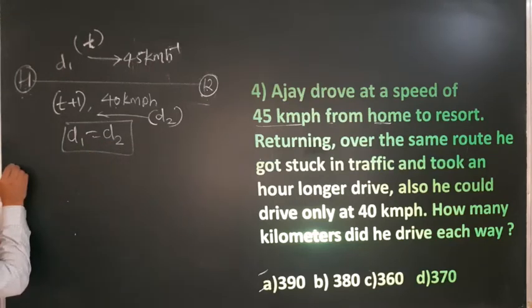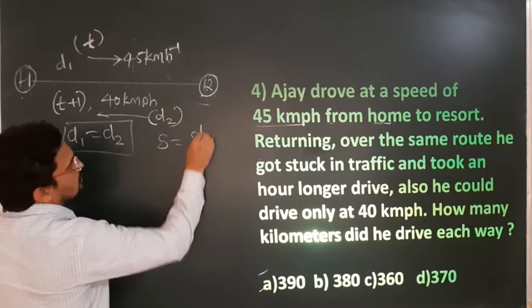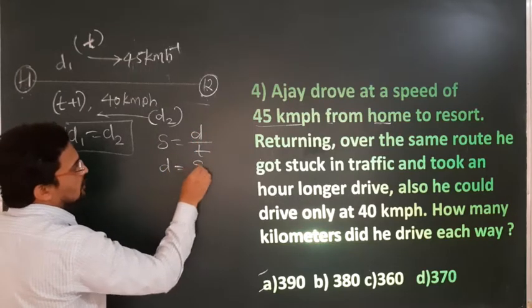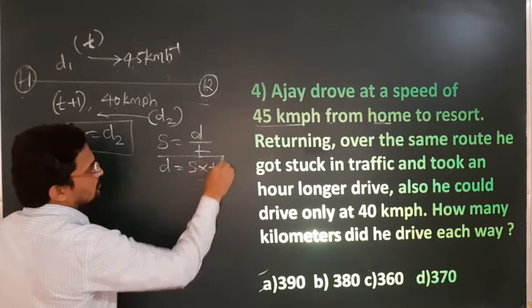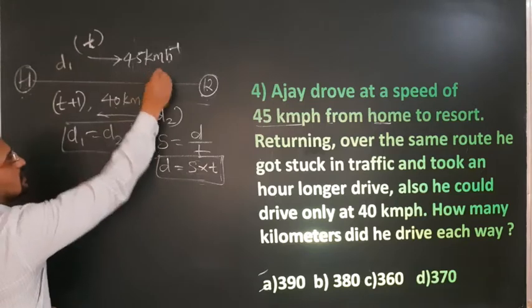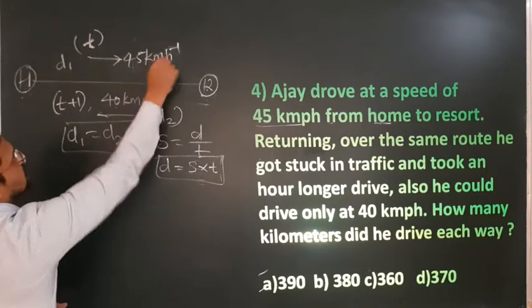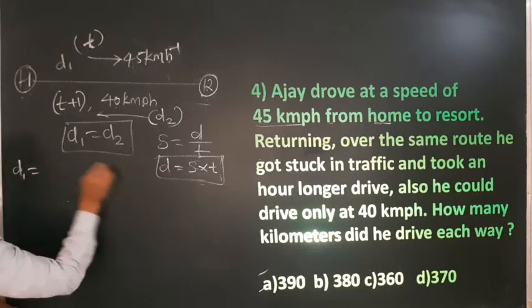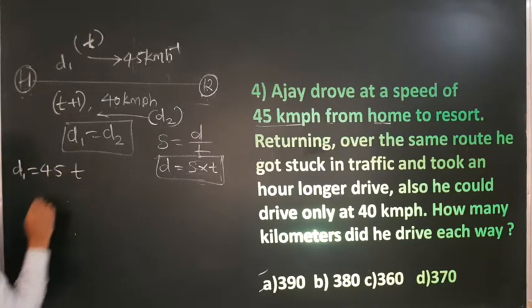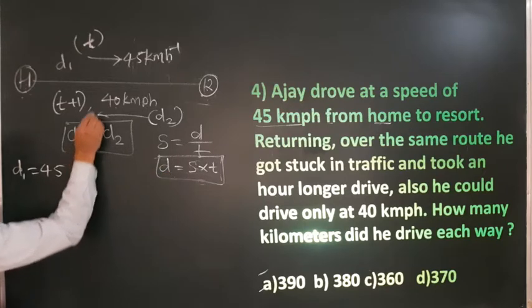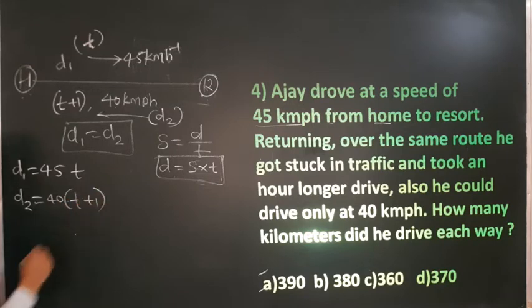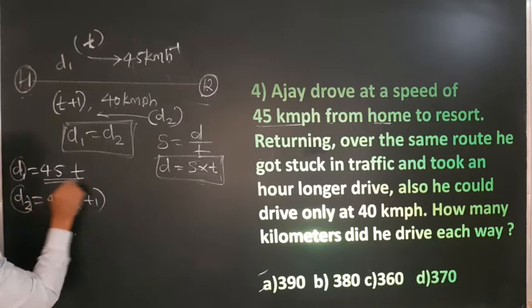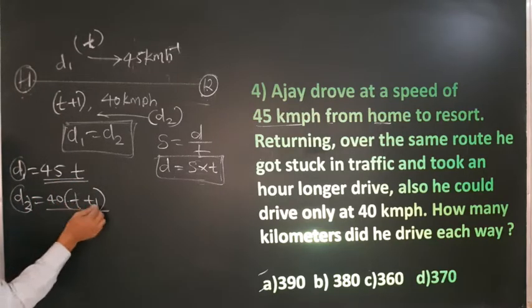Now we know the formula: speed is equal to distance upon time. Therefore distance is equal to speed into time. Now apply this equation for the onward journey and return journey. So what is d1? Speed is 45 and time is t, correct? Now apply this formula for d2: d2 is equal to 40 into t plus 1. Now we know d1 is equal to d2, so automatically 45t is equal to 40 into t plus 1.